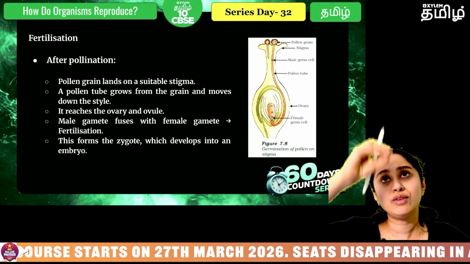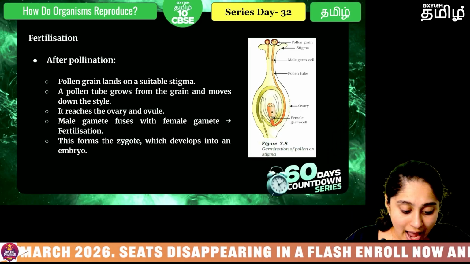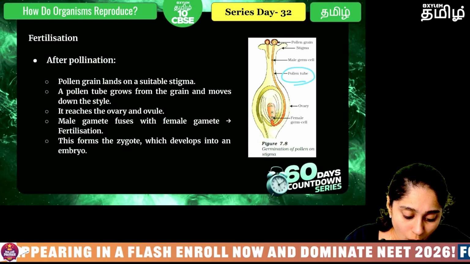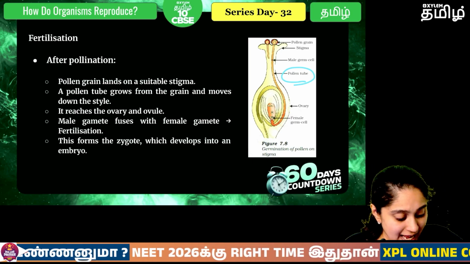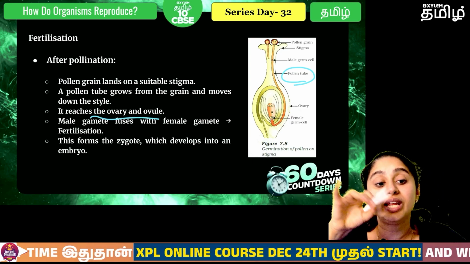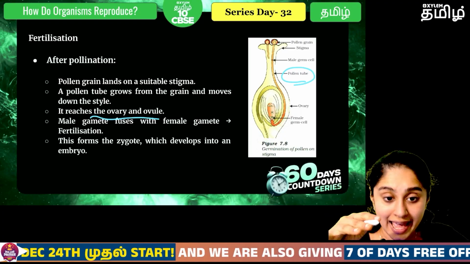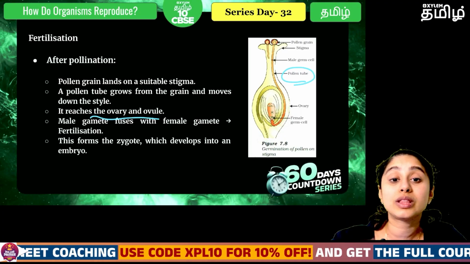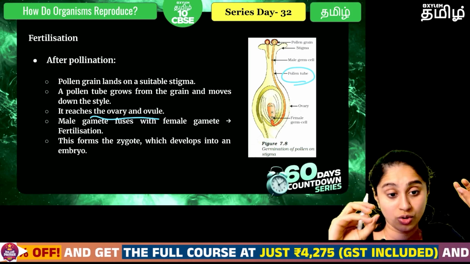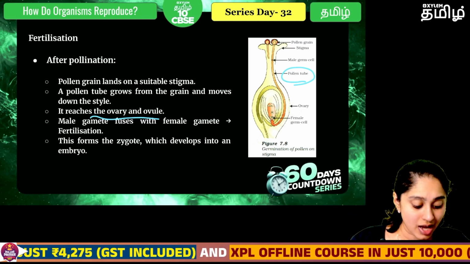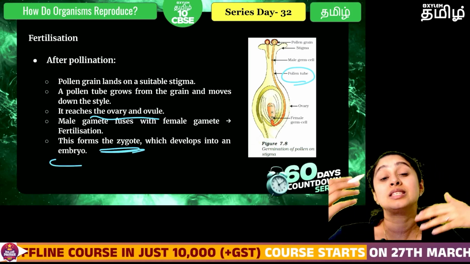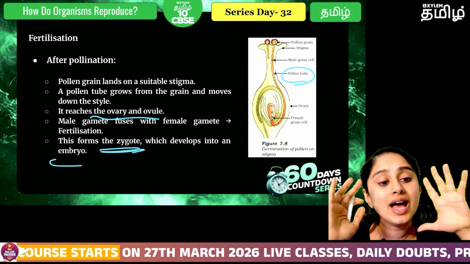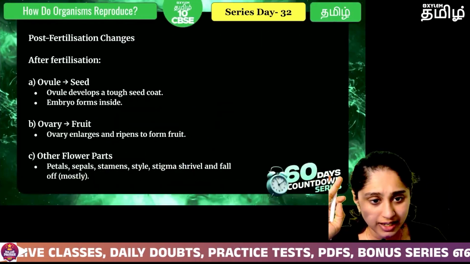This pollen grain will come and sit on the stigma, and it will form a pollen tube all the way down the style, and it will reach the ovary and the ovule. There, the male gamete in the pollen grain will fuse with the egg cell in the ovule, which is the female gamete, forming a zygote. This is what will grow and form the embryo. Clear, everybody?